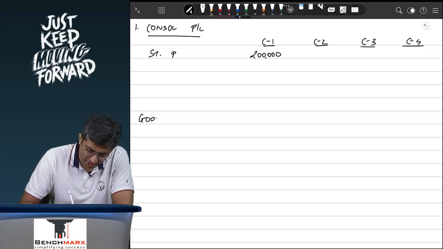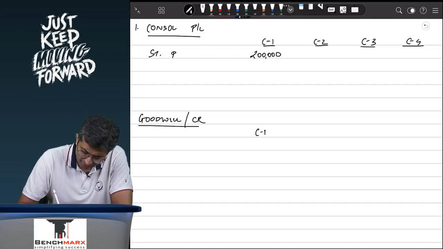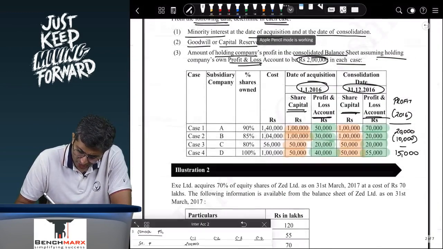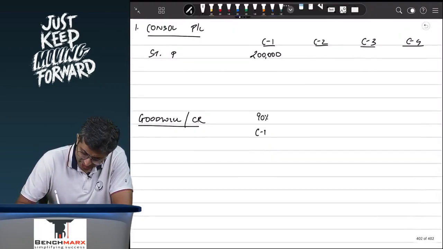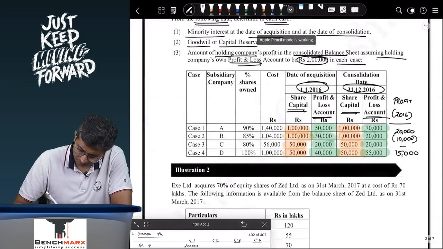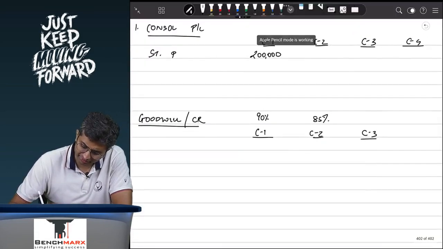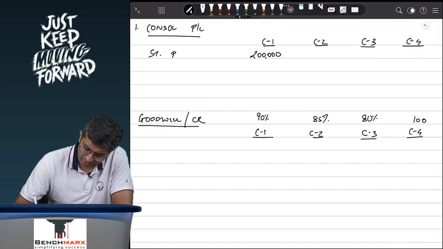And then you go to the statement for the goodwill determination. Goodwill / capital reserve determination. Again case 1, where I think you are acquiring 90%, then 85, then 80. That's a 90% stake in case 1, 85% stake in case 2, 80% in case 3, and lastly 100% in case 4.